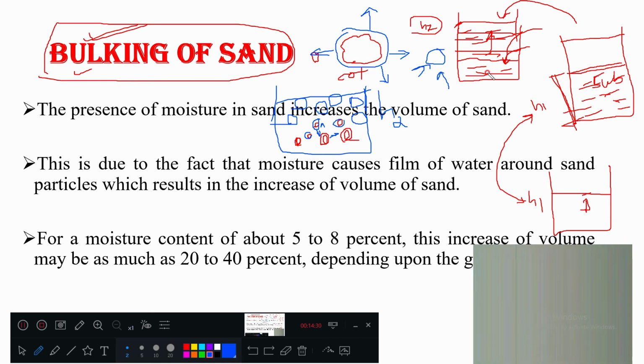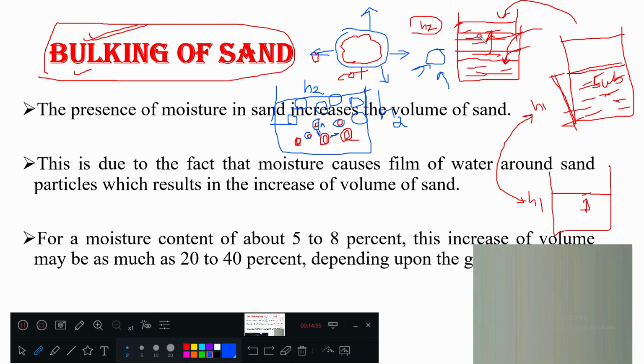When you add a little bit of water, a thin film of water is formed around a sand particle, it creates surface tension, and it pushes away the other neighboring particles. So you see a height increase or volume increase.